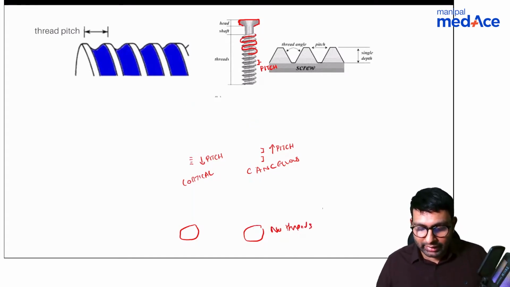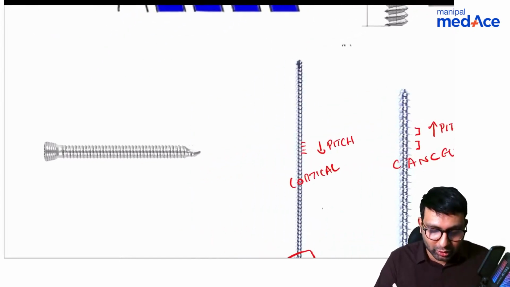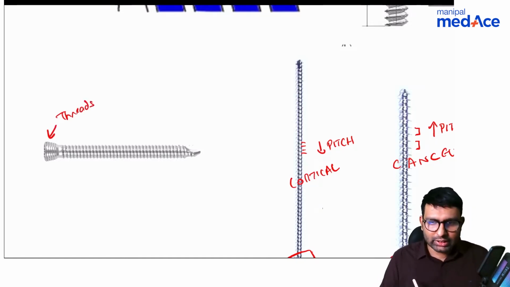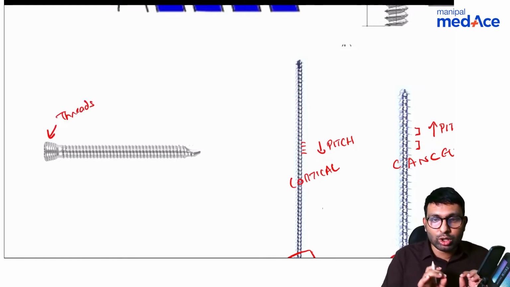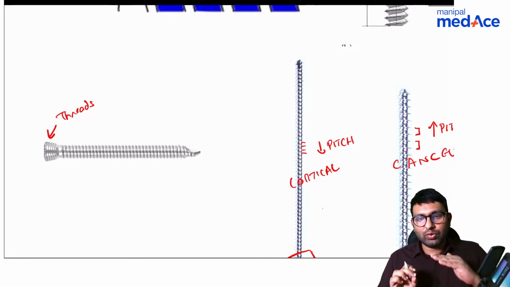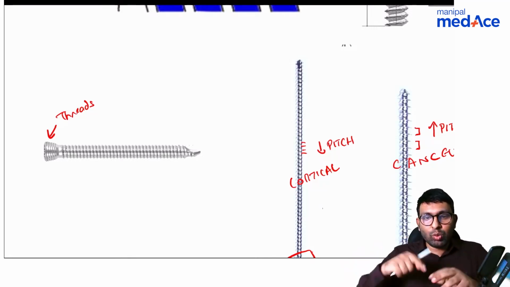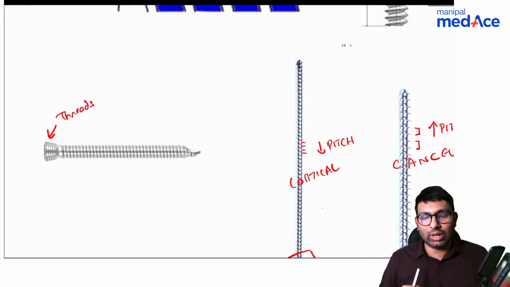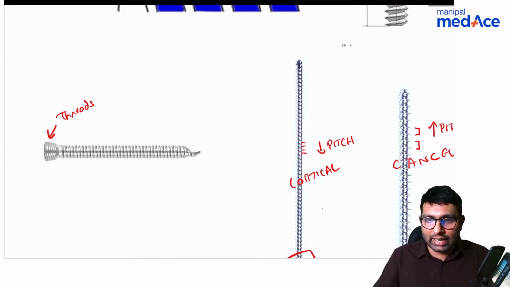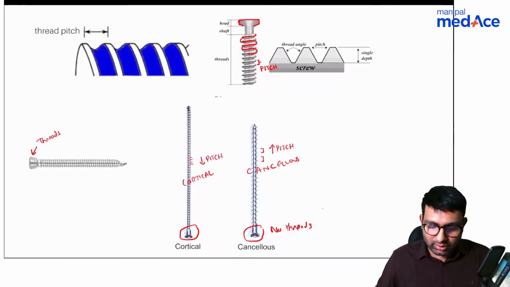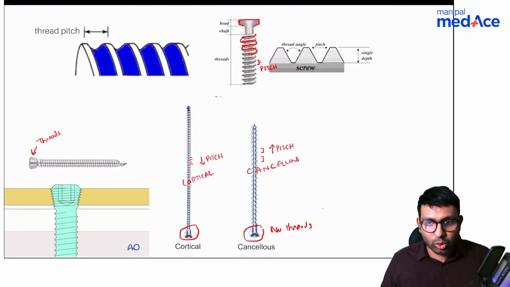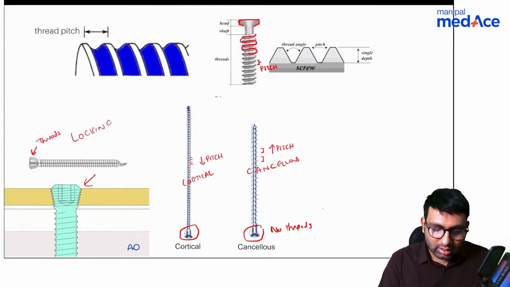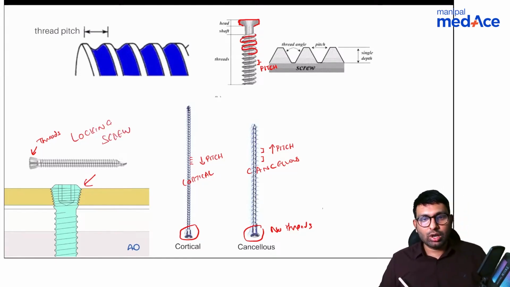Now let's look at another implant here. Can you see that the head also has threads in them? This looks like a cortical screw, but the head also has threads in them. Why are these threads there? Because whenever we're putting a screw in a plate, we want good fixation. We want the screw to sit tightly, not just with the bone, but also with the plate as well. And that is why it needs to lock with the plate, and that is why we use these locking screws. Look at this image here. Can you see how even the head is getting locked with the plate? This is called a locking screw.